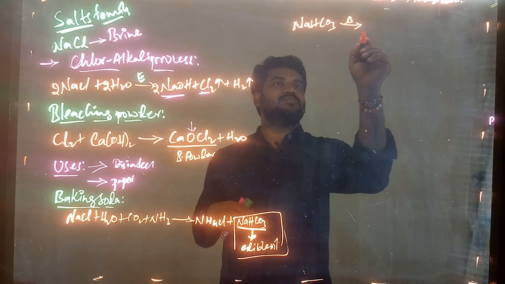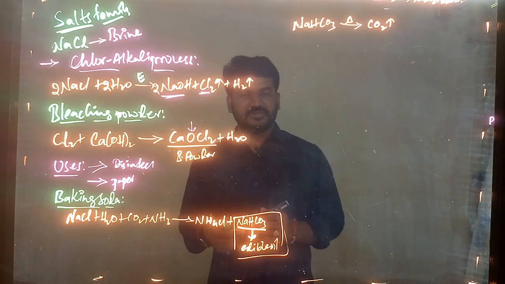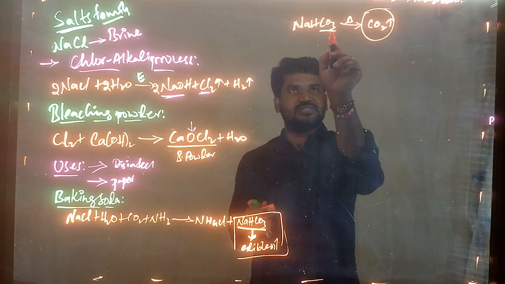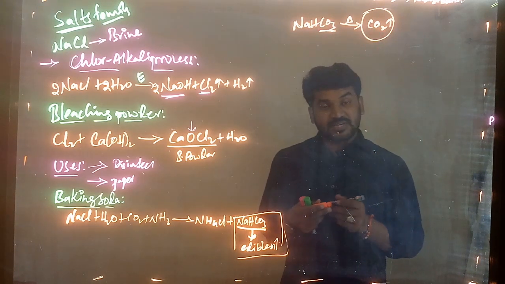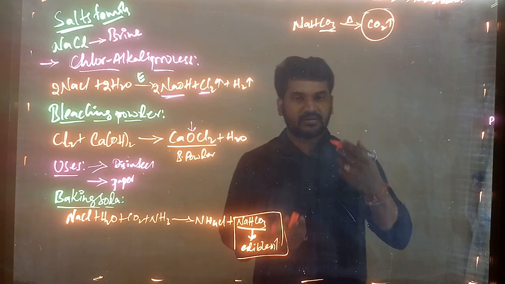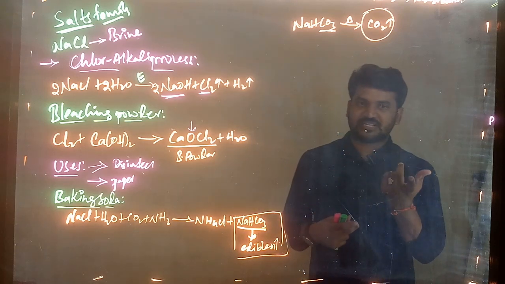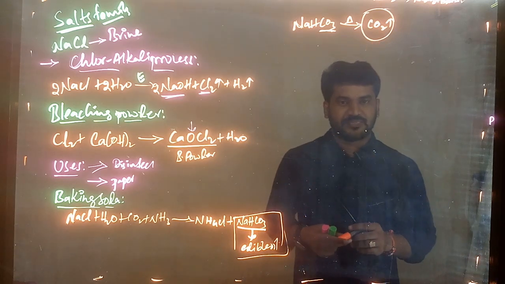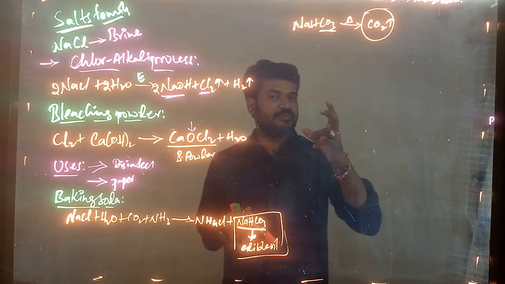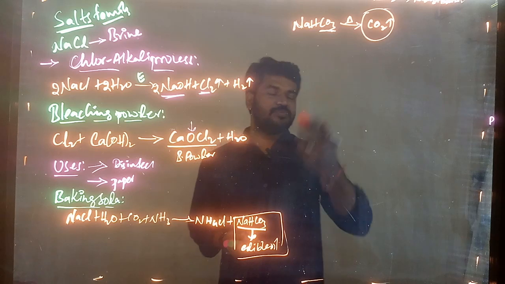On heating the NaHCO3, it produces CO2 gas. This CO2 gas is responsible, from the CO3 the CO2 will be released, right? This CO2 gas is responsible for the breads and cakes becoming spongy. So how does the dough become sponge-like? That is the reaction of the CO2. By adding the baking powder, we make the dough soft, so that the bread and cake become sponge-like.